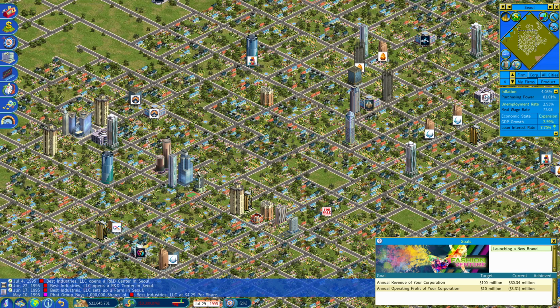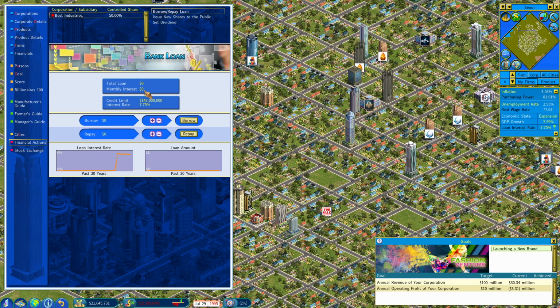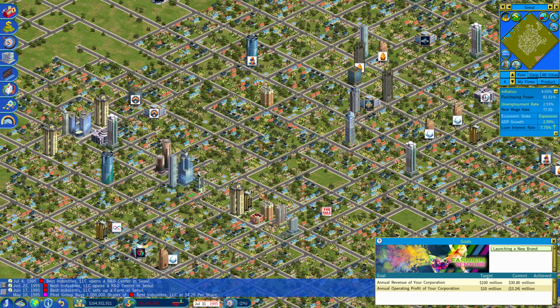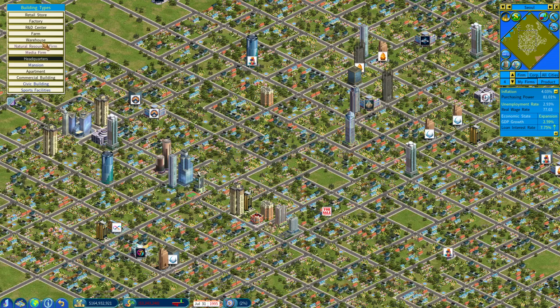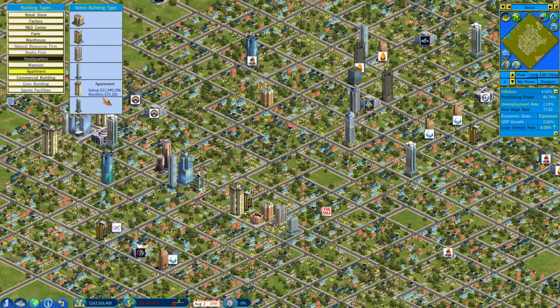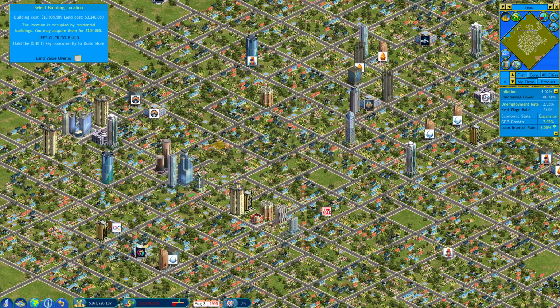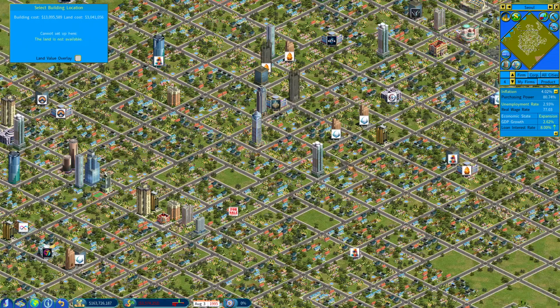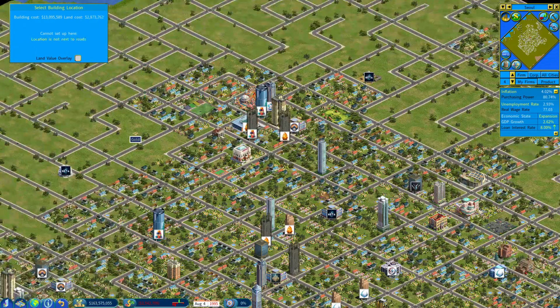So I'm going to do it. Let's take a loan. Why not? Let's do 200 million, or what? The max loan, 150. Because you should always be able to outpace 7.5%, as the central bank increases the interest rate. Okay, so let's do that. Apartments. Let's just do the largest one. I don't know how, just do it in the thick of downtown, I think.